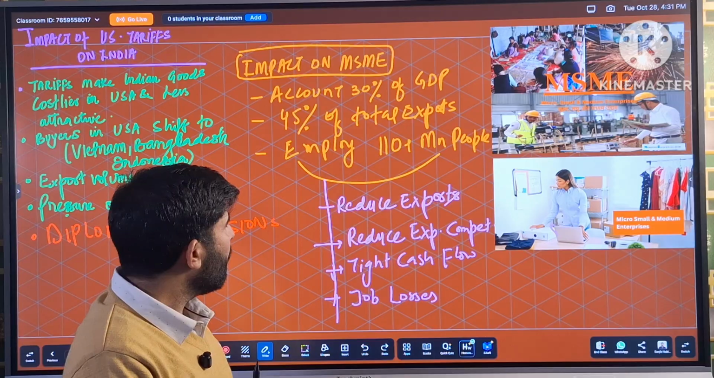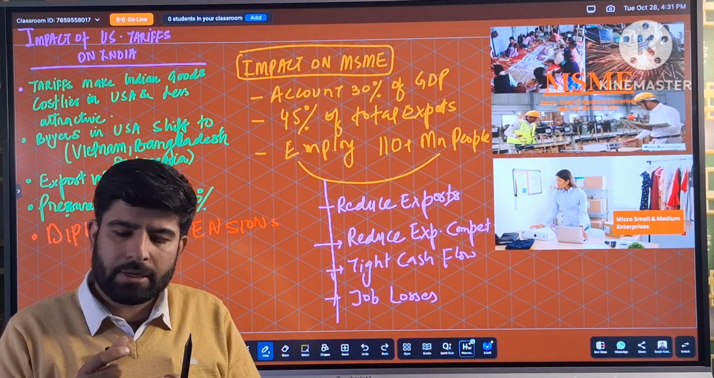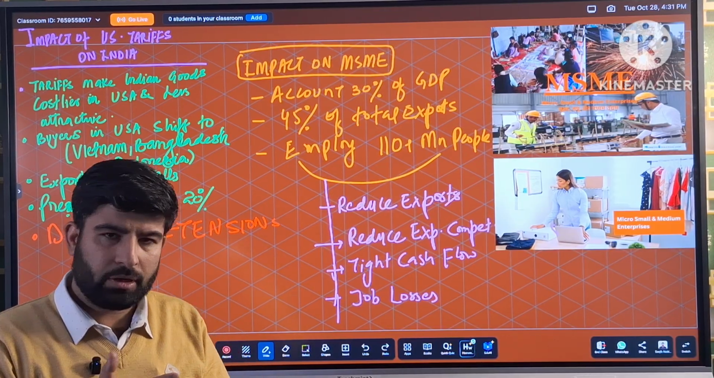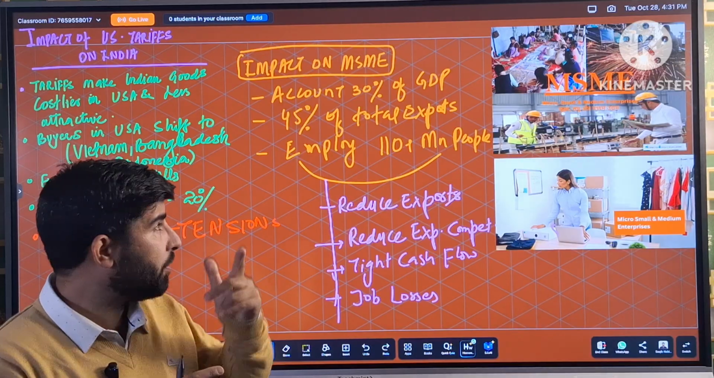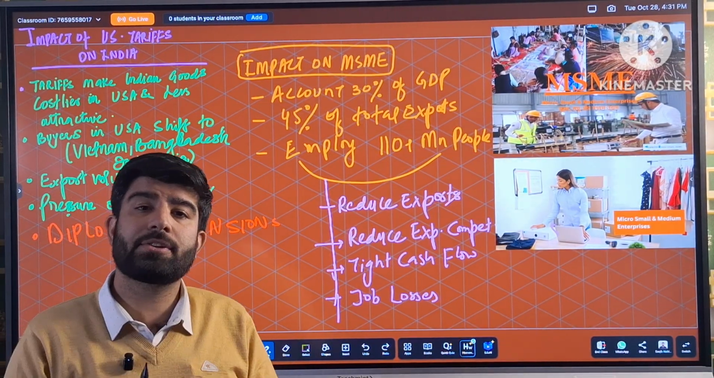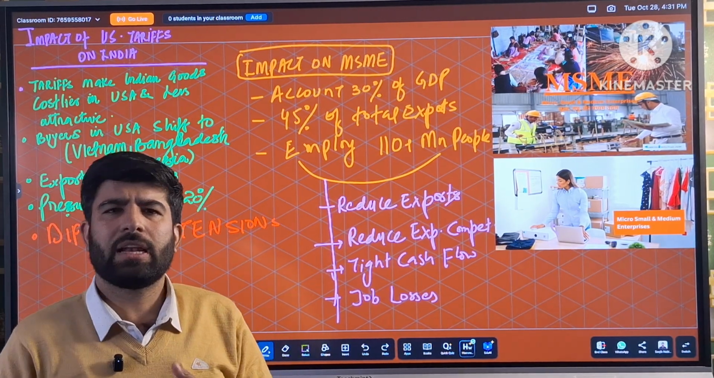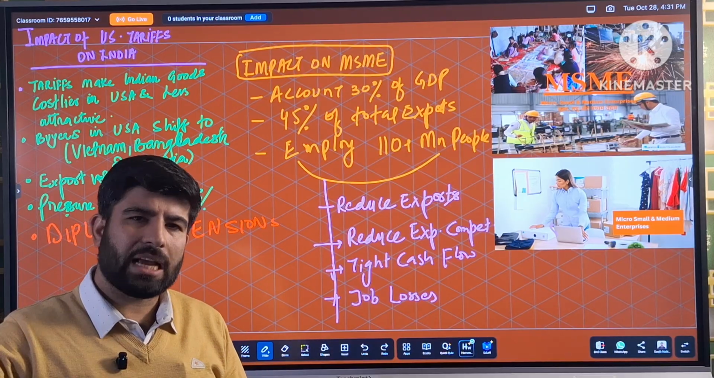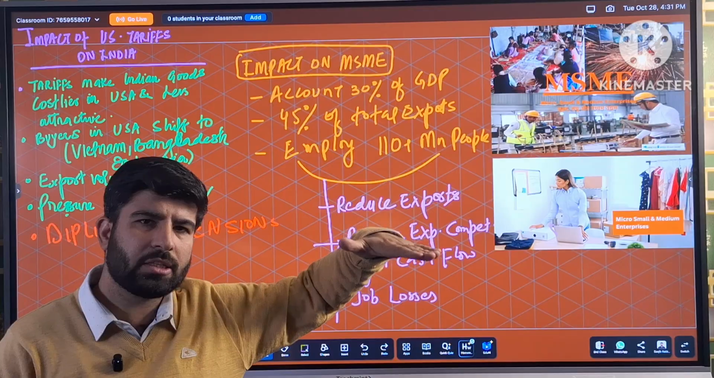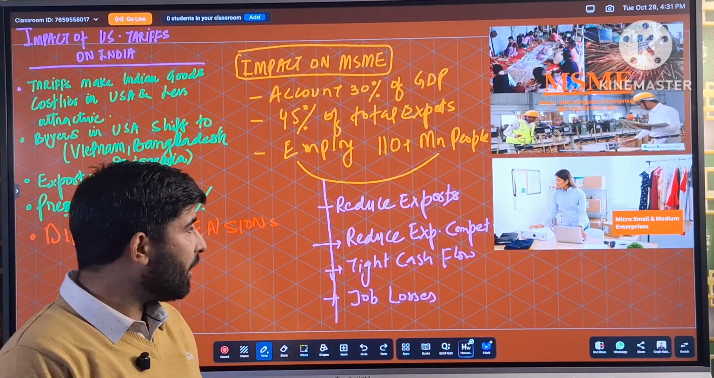Now come to a very important sector, which is MSME, micro, small and medium enterprises. It is as of now a backbone of India's manufacturing or India's production. It actually accounts for 30% of India's GDP. It accounts for 45% of India's total exports, and it employs more than 110 million people. Now you can imagine those products like leather jackets, those products like petroleum products, which are produced in these MSMEs. And those products have to be exported to the America because America is one of the largest markets of Indian MSME products. If the tariff impacts that MSME, it will ultimately reduce the export.